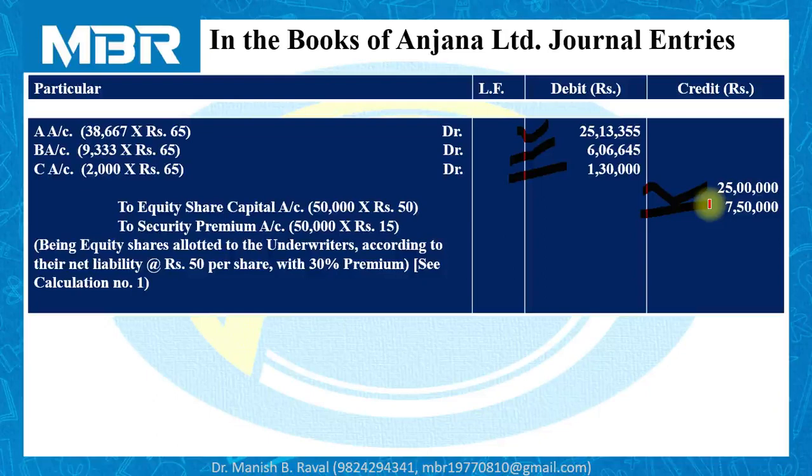We have already completed the calculation of this amount earlier, and it's very much routine for us.